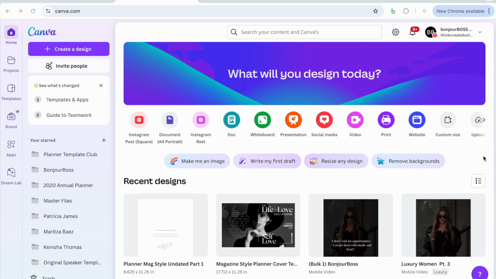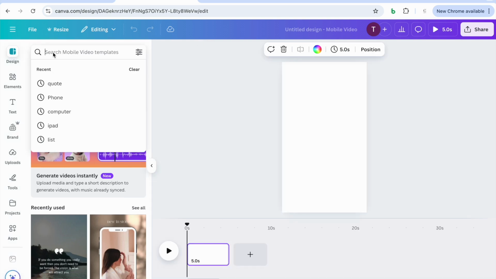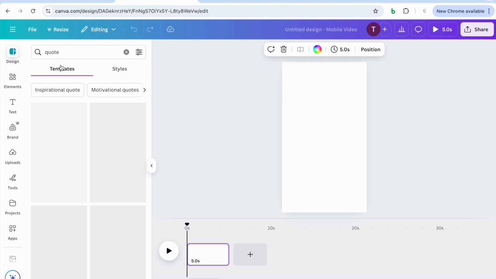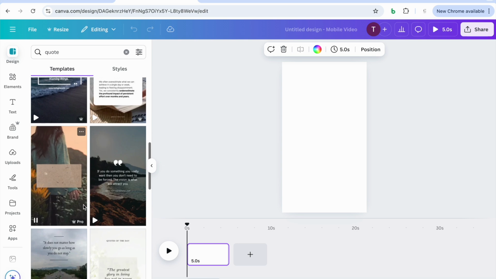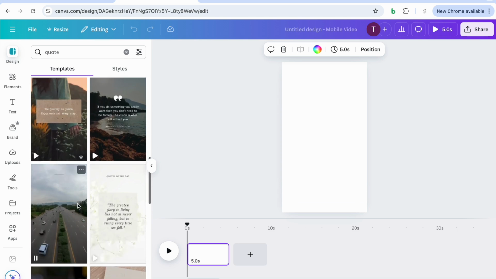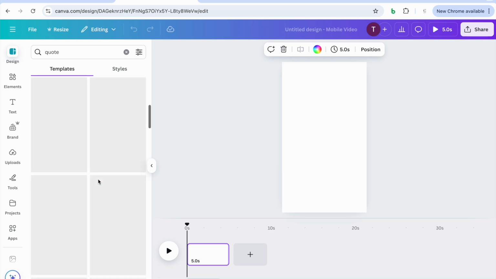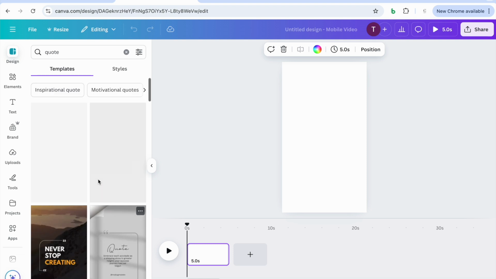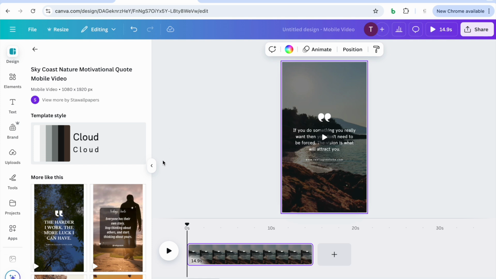Okay, so now we are here at Canva. What I want you to do is go and click on Instagram Reel. And then I want you to go over where it says design and we're just going to type quote there. Then you can go through and look for a template to use. I believe I'm just going to go with this one here. So I'm going to click this.